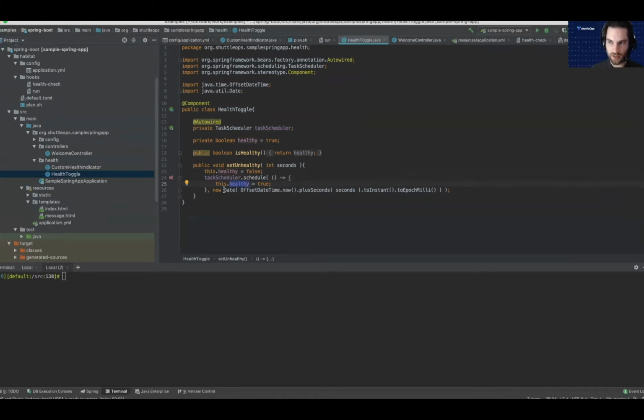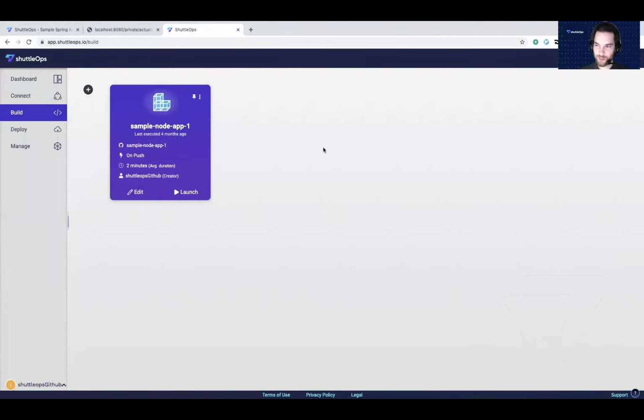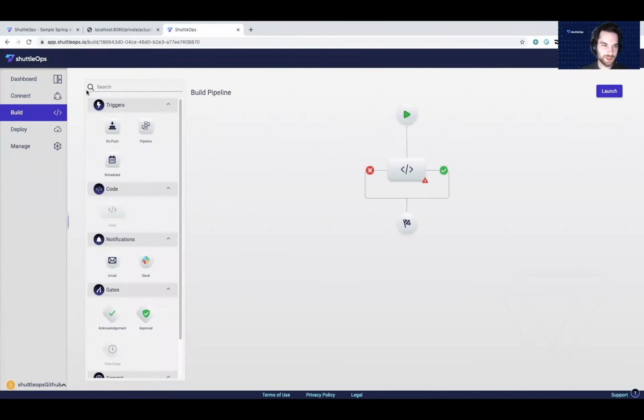So in a second, I'm going to show you what that looks like in action. We can easily deploy the application that we just implemented using ShuttleOps. With ShuttleOps, we log in, go to build, and hit the plus icon for a new deploy pipeline.